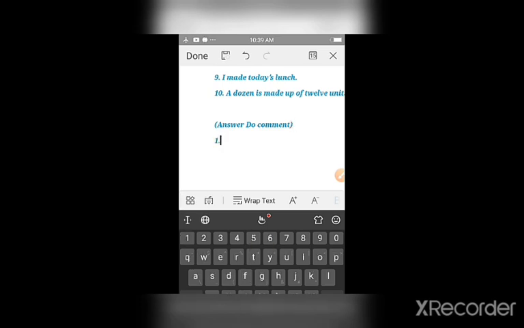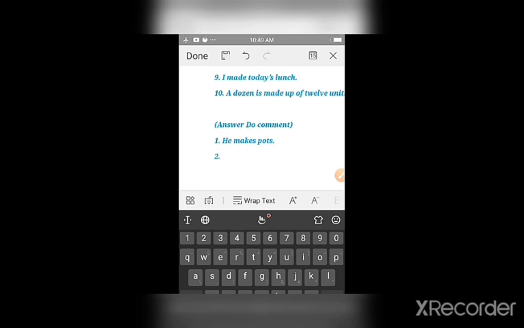So I will give only 2 sentences. First is, he makes pots. You have to change it into passive voice. Okay, one more I will give you. That will be very tough for you.